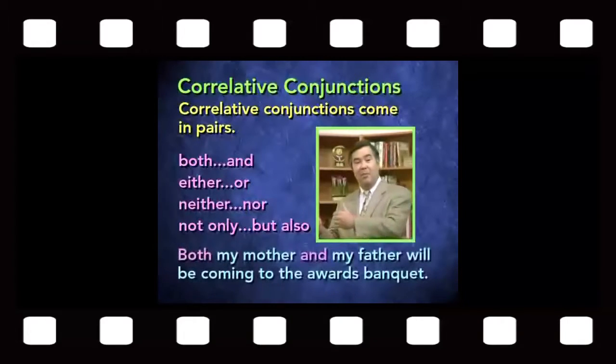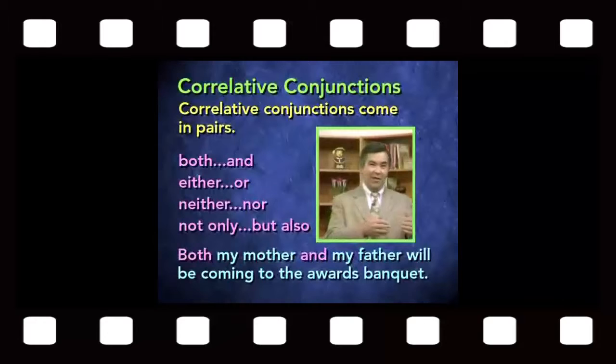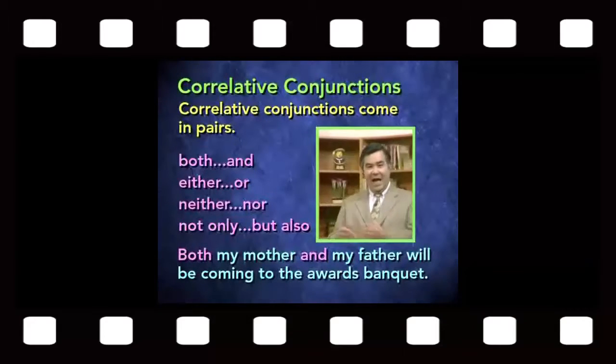So whenever you begin with both, you need to follow up with and. So both my mother and my father will be coming to the awards banquet. When you begin with either, you need to follow through with or. Neither needs to be completed with nor. And not only needs to be completed with but also.